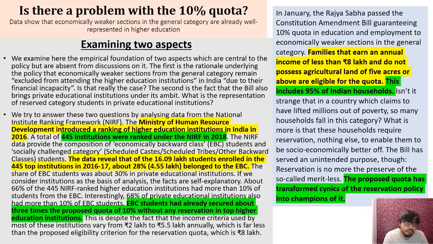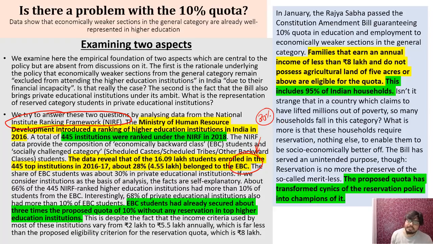That's the case. Next, the issue of the economically backward class and the 10% quota. Recently, a report came regarding the National Institutional Ranking Framework. In this report, there are shocking revelations. It says that around 30% is the number for economically backward class students in both private and government institutions which are ranked by the Ministry of HRD under this NIRF, because MHRD released this NIRF in 2016, and now after 2 years these reports are out.